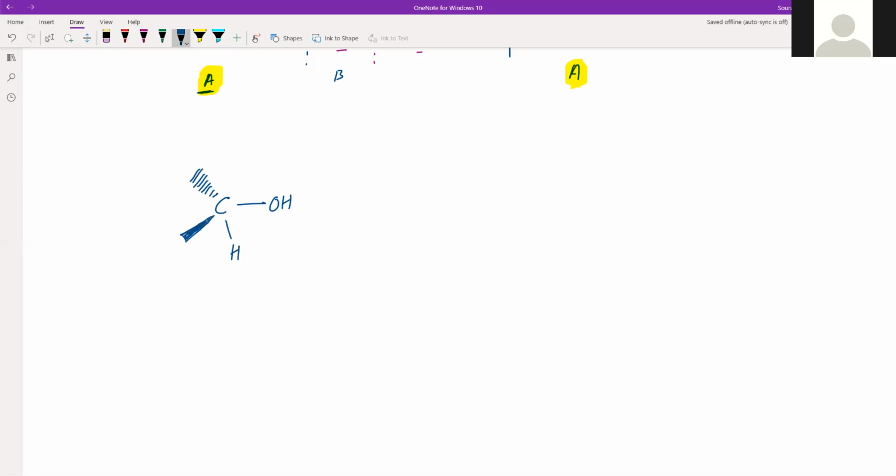The back one, let that be methyl, and this let it be ethyl, that is C2H5, right? And now find its mirror image. So its mirror image will be this.